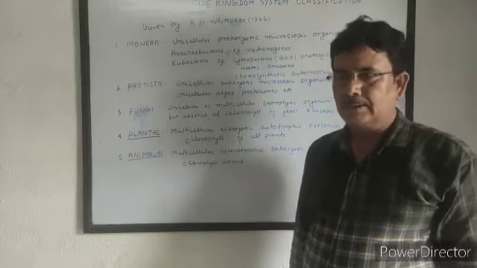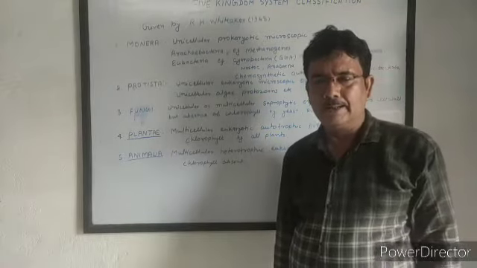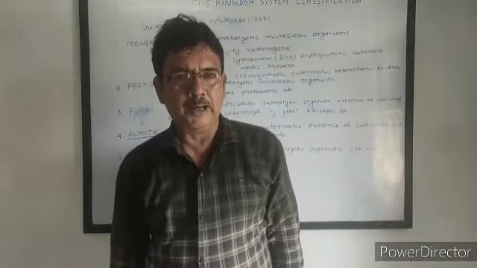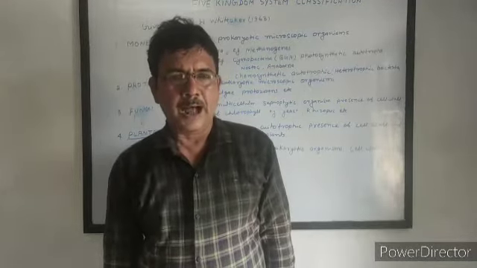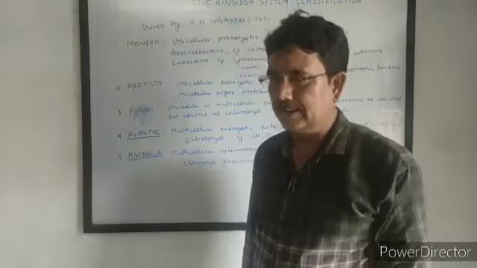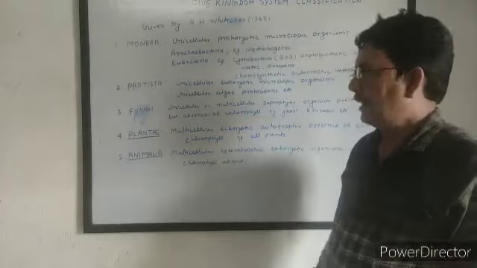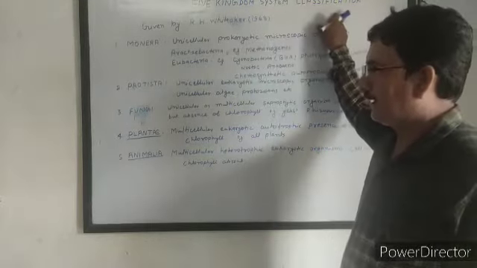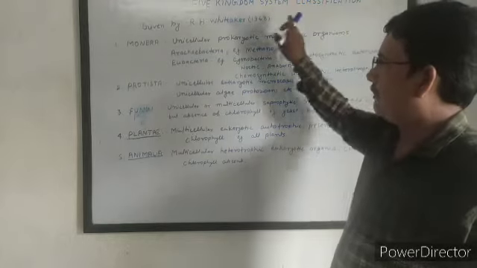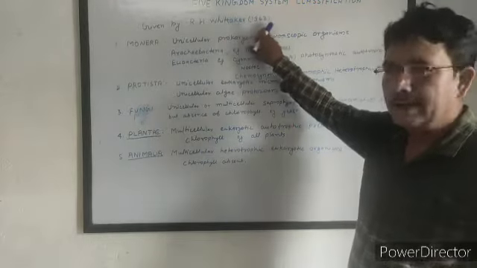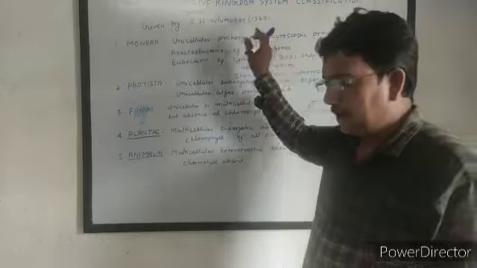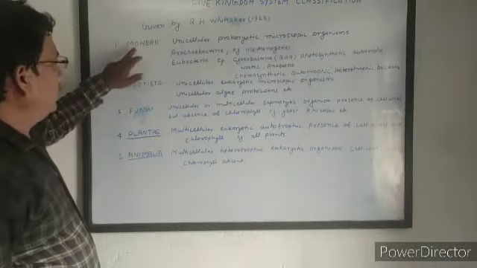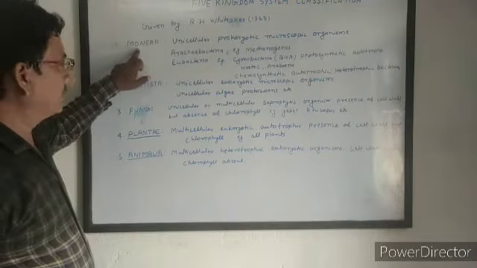That means the two kingdom system of classification is not sufficient for grouping all the living organisms. Later on, R.H. Whittaker gave a system of classification which is called the five kingdom system of classification, given by R.H. Whittaker in 1963. According to them, all living organisms are classified into five kingdoms.